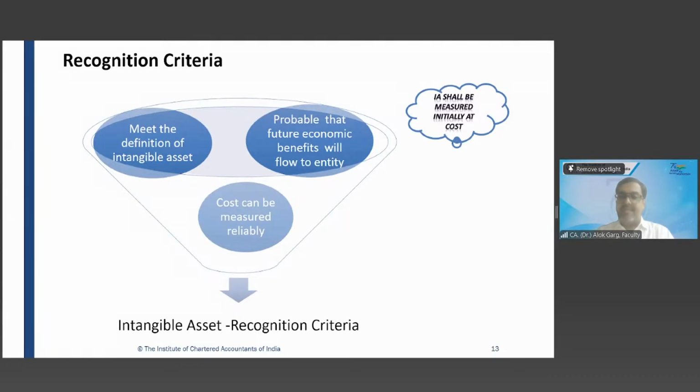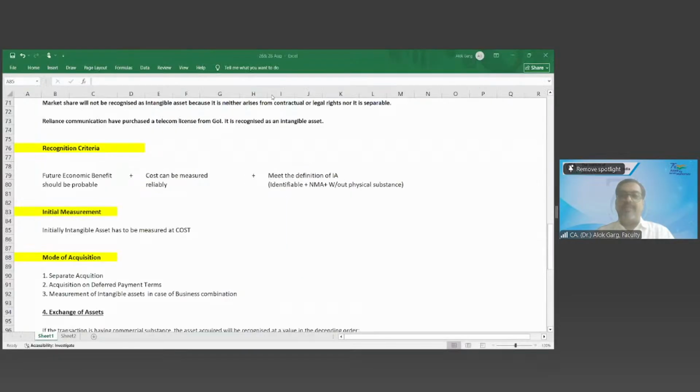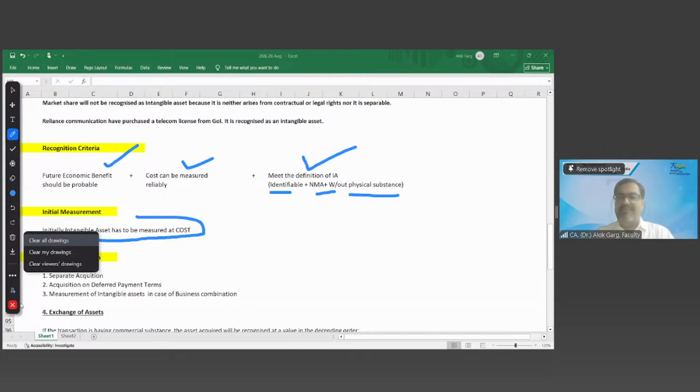Okay. Right. So recognition criteria we discussed. What are the 3 recognition criteria? Future economic benefits should be probable. Cost can be measured reliably. And it should meet the definition of intangible asset: identifiable plus non-monetary asset plus without physical substance. Initial measurement: initially intangible asset has to be measured at cost. Future economic benefit we understood. Future economic benefit means benefit in future.